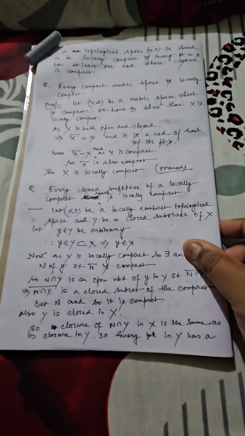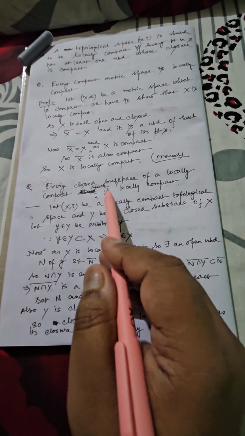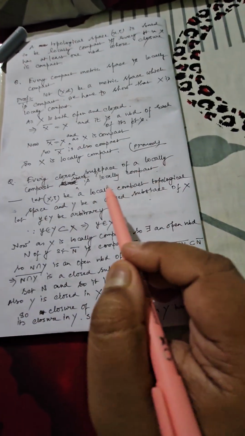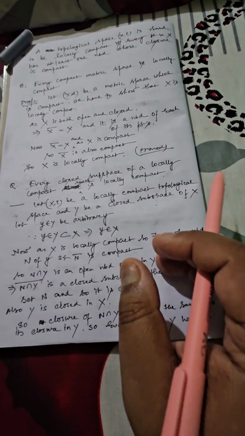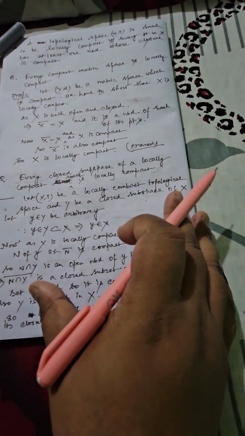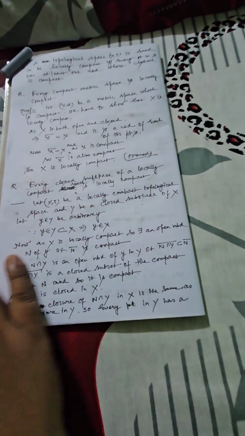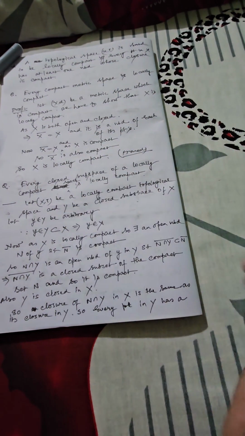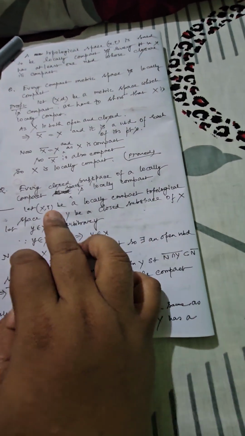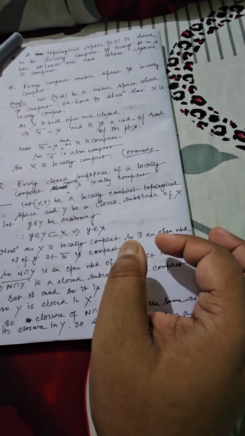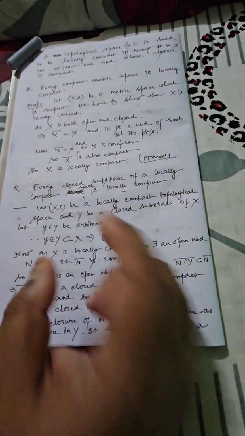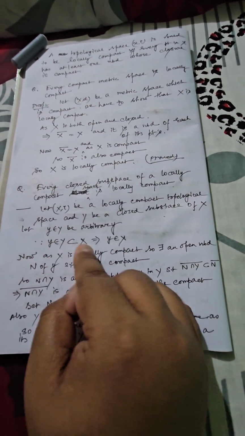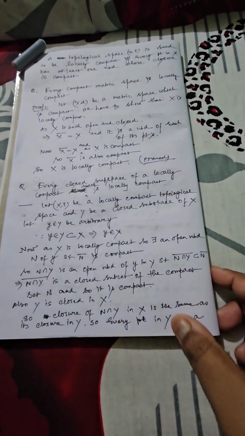Now moving on to the next one. This is again another important result. Every closed subspace of a locally compact space is locally compact. This question comes several times. If you have enough time to prepare this one, I suggest you definitely memorize it, obviously after understanding, and this will be helpful for your examination. Maybe it can come in your exam. Here (X, τ) is a locally compact topological space. Y is, as usual, a closed subspace of X. Let us select y belonging to Y in an arbitrary fashion. Because Y is a part of X, small y is also a part of X.